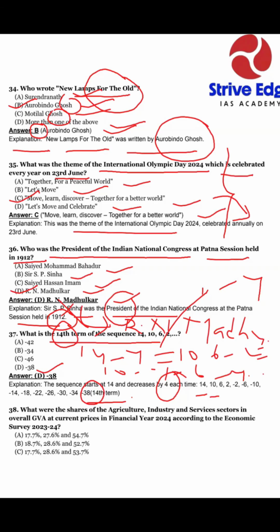Next question, number 38. What were the shares of the agriculture, industry, and services sector in our GVA at current price in financial year 2024, according to the Economic Survey 23-24? Okay, dear friends, here are our options. One option is 17.7% for agriculture, 27.6 for industry, and 54.7 for service sector, where they try to confuse. Option B is agriculture 18.7, industry 28.6, and service 52.7. We can try to give our answer.